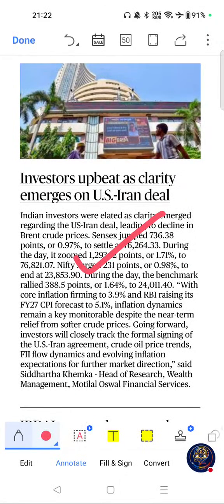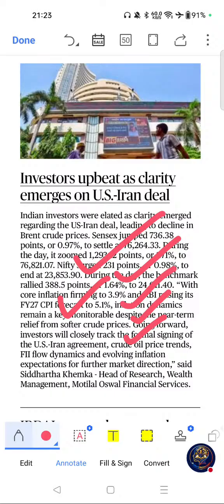Investors upbeat as clarity emerges on US-Iran deal. If you see the importance of this article, Indian stock market rallied sharply after clarity emerged regarding the US-Iran understandings. Sensex gained 736 points and Nifty rose 231 points, and this reflects optimism over easing geopolitical tensions and lower crude oil prices. Please go through this one.